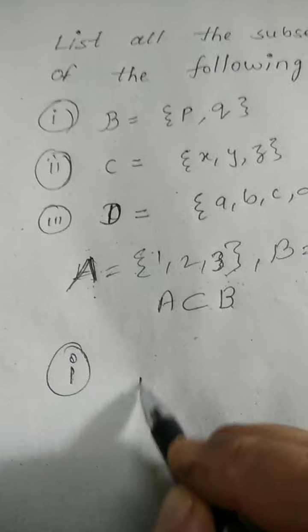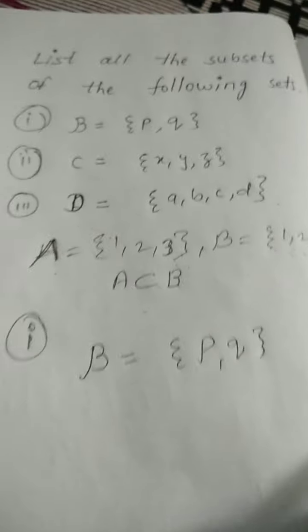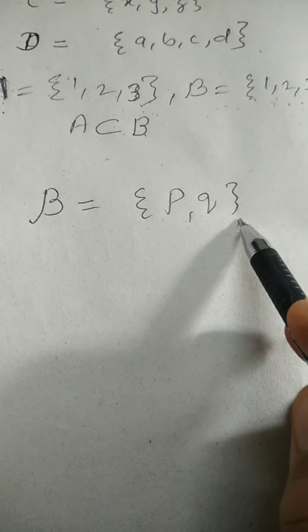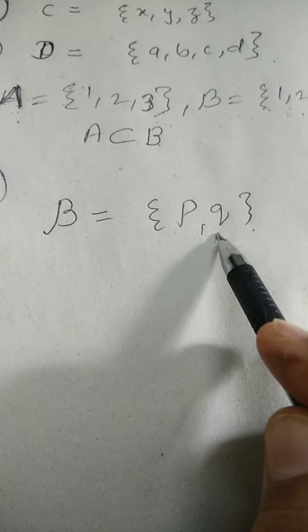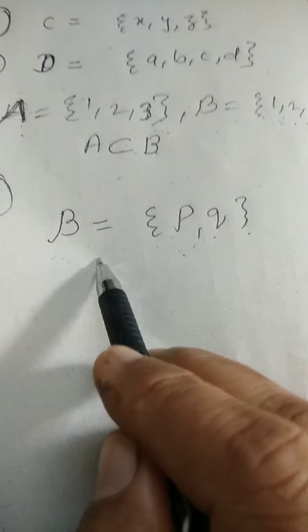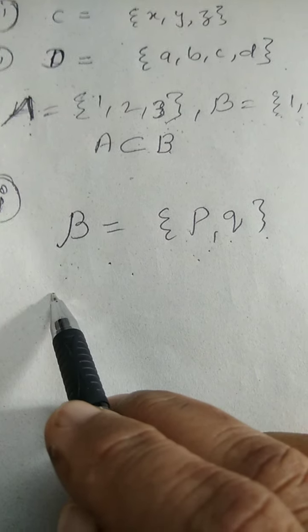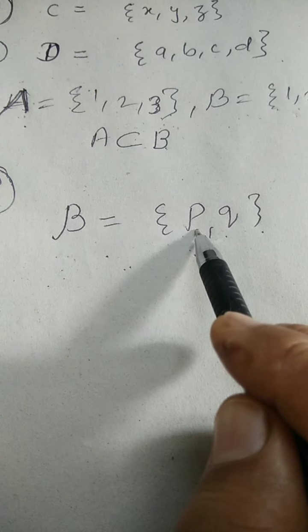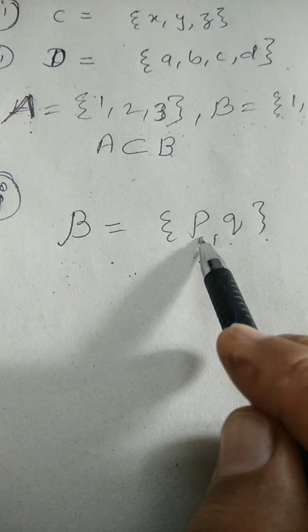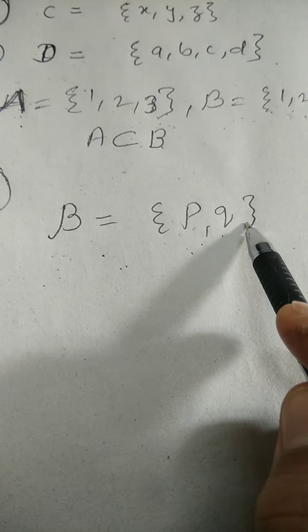First, we will consider the first example. B is equal to {P, Q}. Now they are saying list all the subsets. First of all, we will check how many subsets this set will have. What is the formula for that? If we want to write the number of subsets the set is having, then the formula is 2 to the power n, where n is the number of elements.